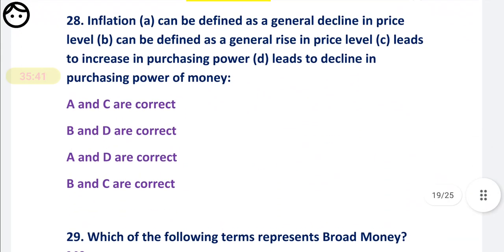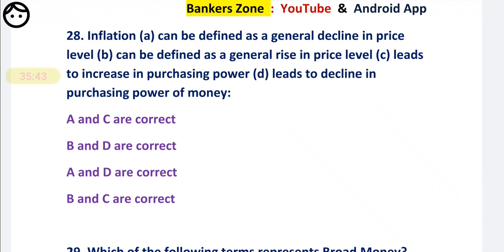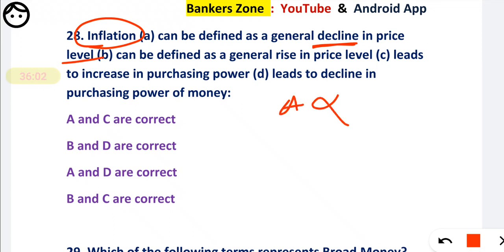Next we have to see the decline in the price level. I got confused here. What do you mean by inflation? Inflation is the decline in the price level? No, it is an increase in the price level. Option number B. It can be defined as the rise in the price level. Yes, it is a rise in the price level.